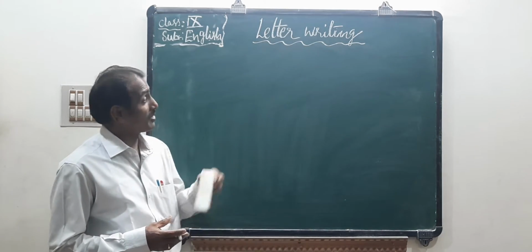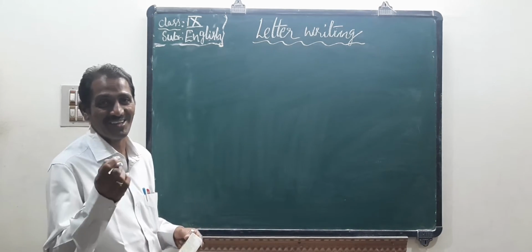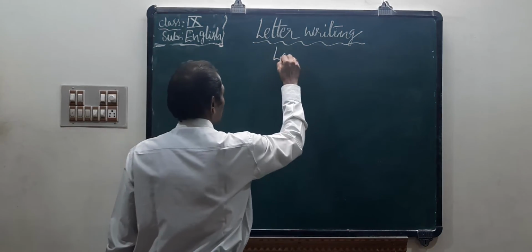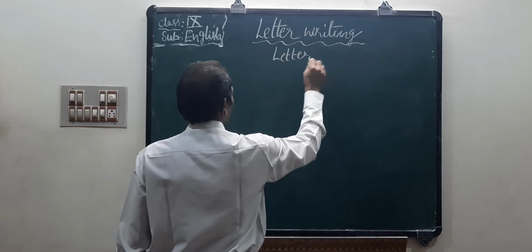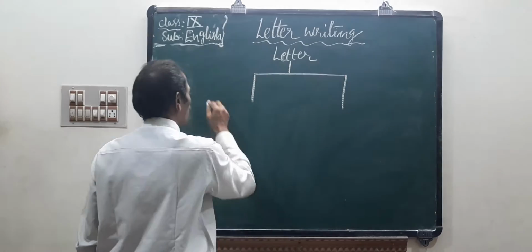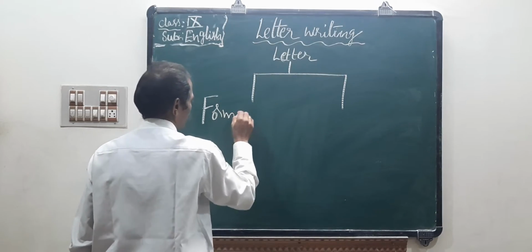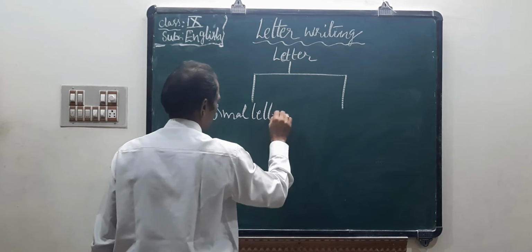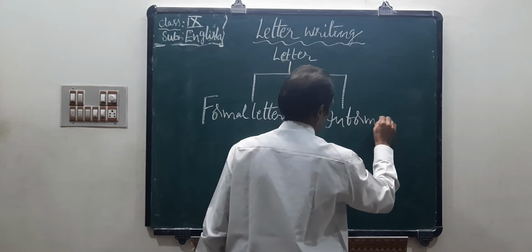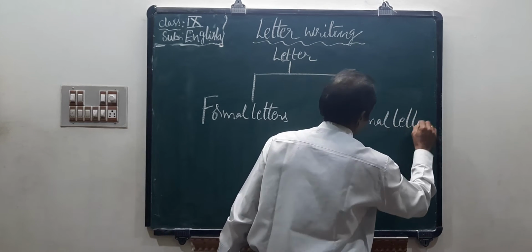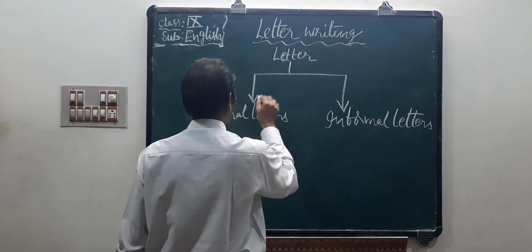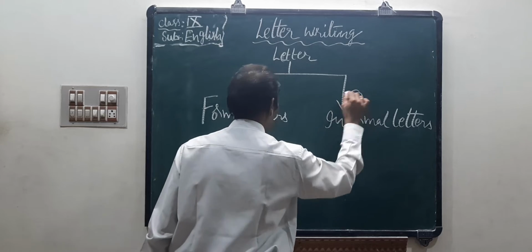Now I am going to explain descriptive writing, that is, letter writing. You know that is a letter. There are two types: formal letters and informal letters. Formal letters, informal letters. The first one is formal.